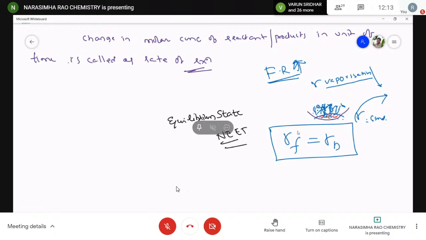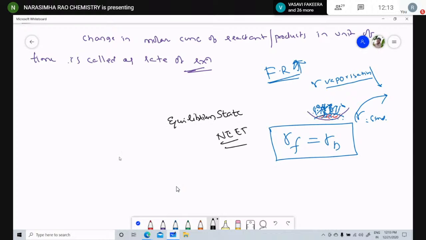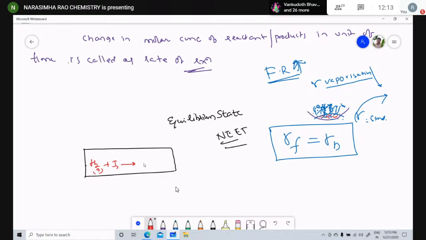Yes. For the example, let us take a chemical process. In a vessel, H2 gaseous plus I2 gaseous gives rise to HI.